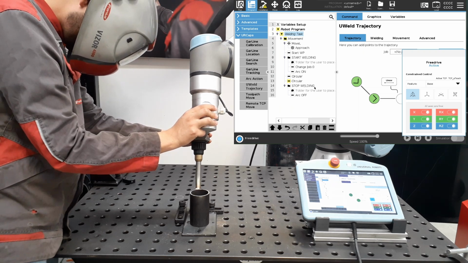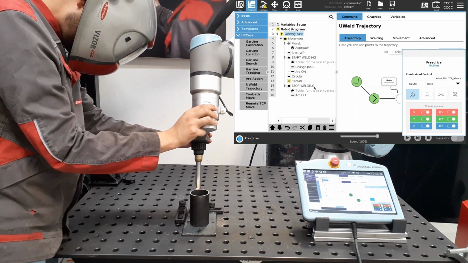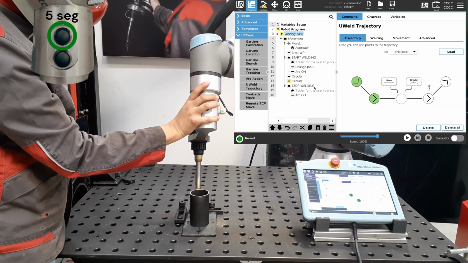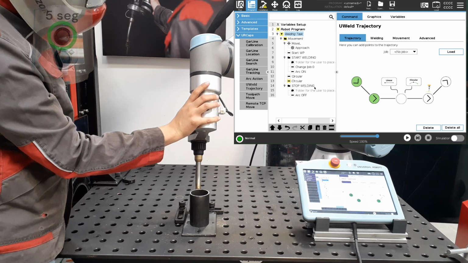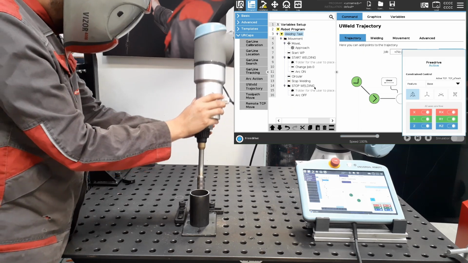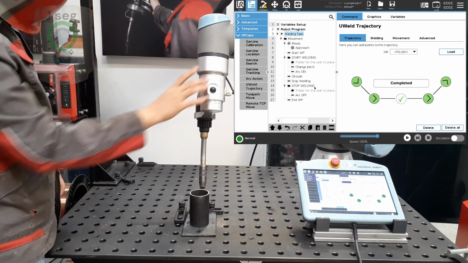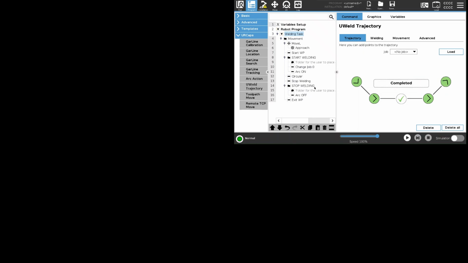Here, we will indicate the end of the welding arc, so we need to press the linear button for 5 seconds. Finally, to record the exit position, we will press the linear button for 1 second. The interface will show that the trajectory has been completed.